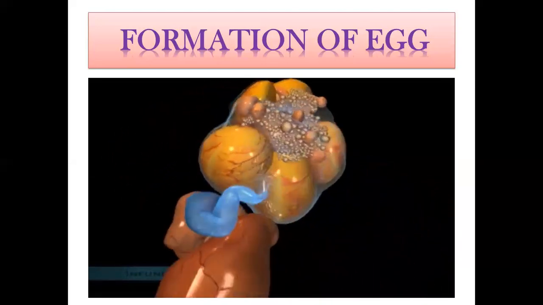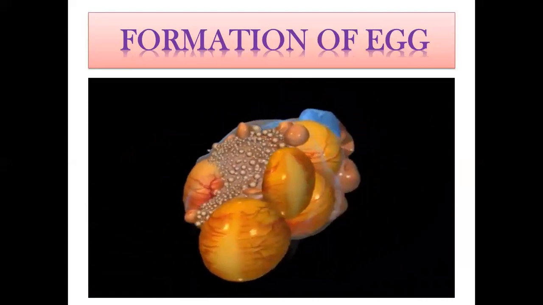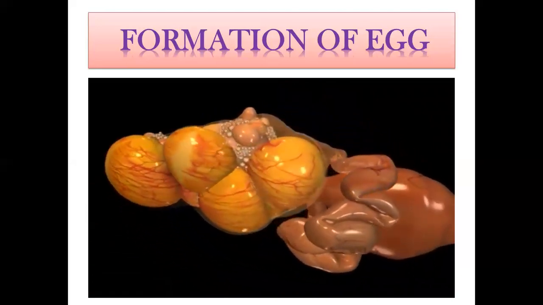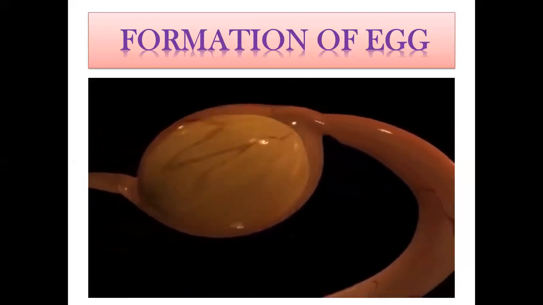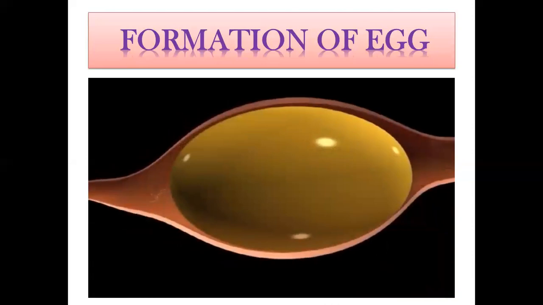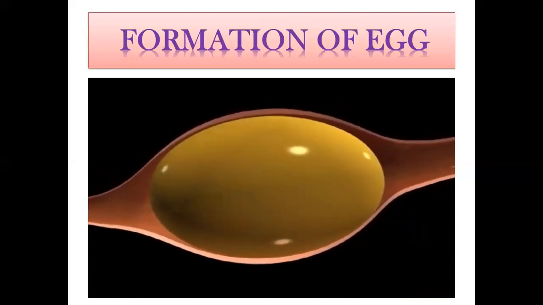Called the infundibulum, the funnel-shaped upper end of the oviduct envelops the ovary and catches the most mature follicle as it reaches maturation and ovulates. Then the yolk embarks on a 24-hour journey down the oviduct. When the yolk emerges from the follicle and moves into the upper part of the infundibulum, it's the only time in its progress when it is not covered by a layer of albumin. Fertilization, if it is to occur, will take place here.